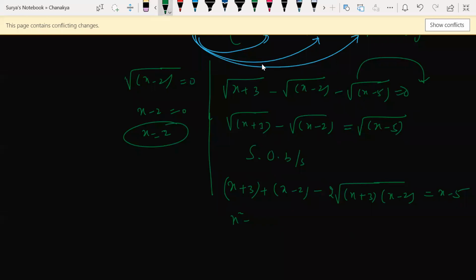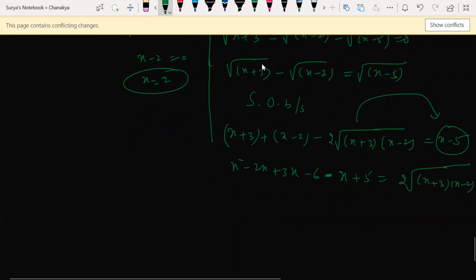So now x square minus 2x, I'm multiplying this into this. X square minus 2x plus 3x minus 6. Look at this, all these I'm shifting to the left hand side, so it becomes minus x plus 5, and I'm shifting this to the right hand side. Can I write like this? Any doubt till this? No, sir. Very good.